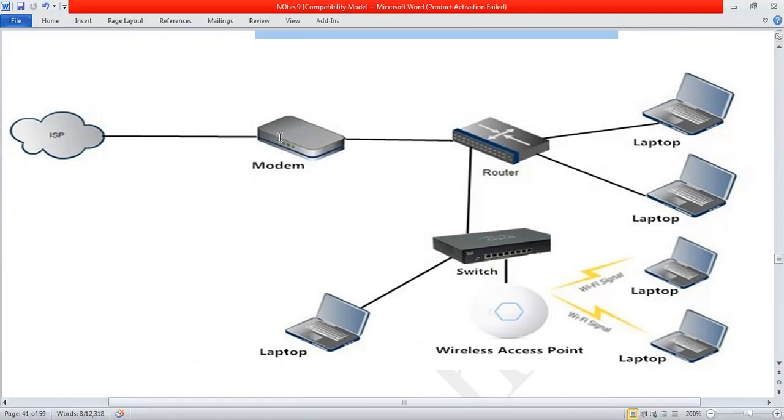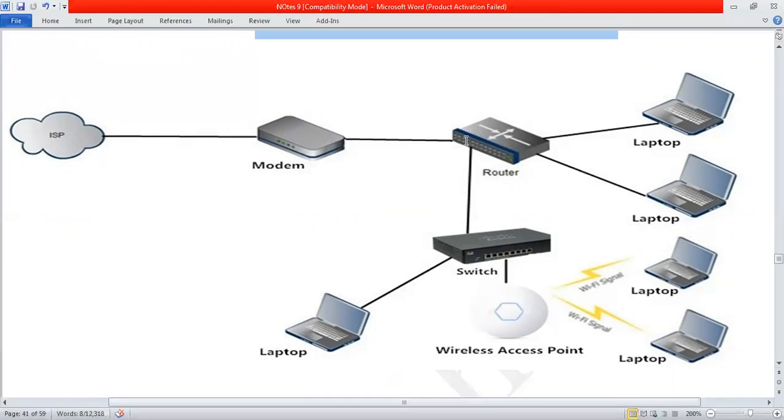Now, in the modem there are 4 pins, 4 ports are there. You can connect this laptop directly to the modem. But if the users are greater than 4, then what to do? Then we will use the router. Why? To extend the network. So I will put one cable with the help of RJ45, inserting one end at the back of the router port and the other at the back of the modem.